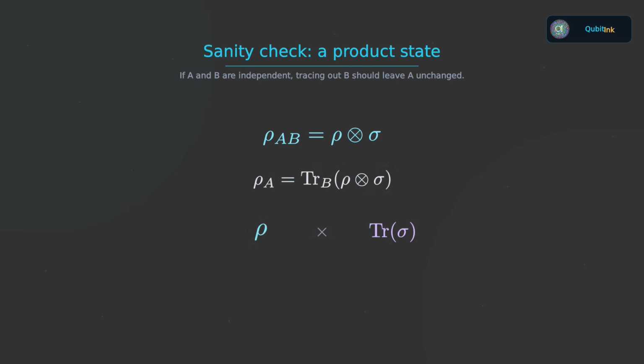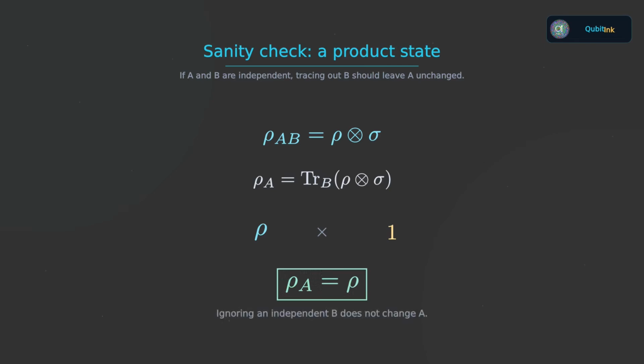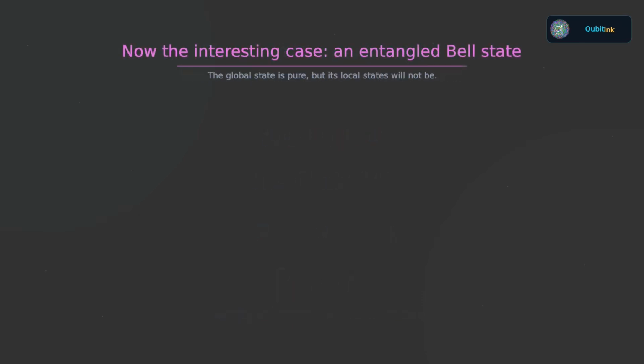But sigma is itself a density operator, so its trace is 1. What remains is exactly rho. That is precisely what we would expect. If two systems were prepared independently, ignoring B should not mysteriously change the state of A. Alright. Now let us move to the example where the reduced density operator becomes genuinely interesting.